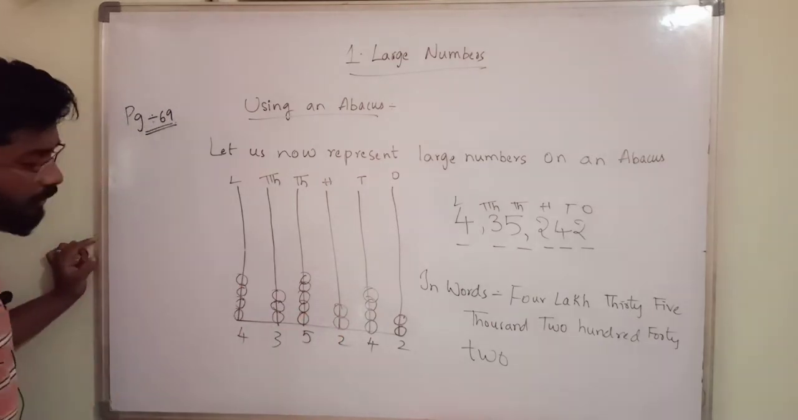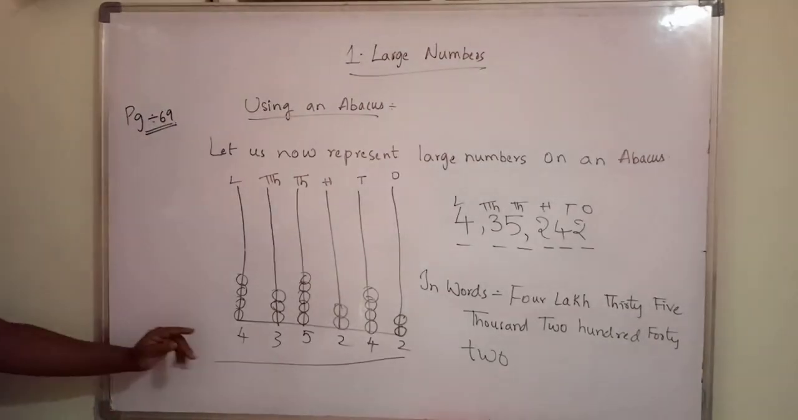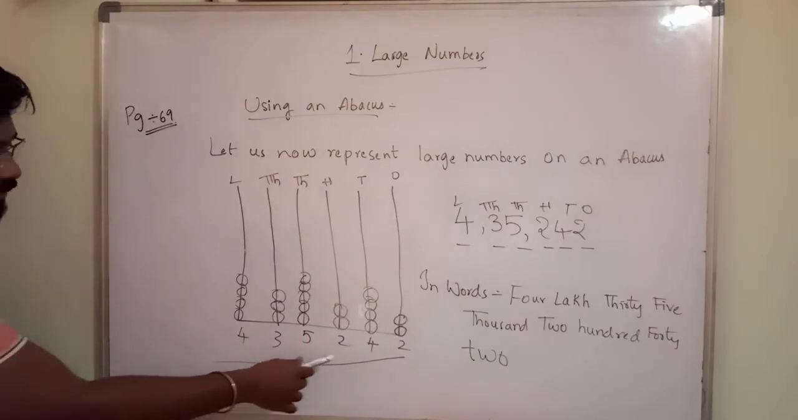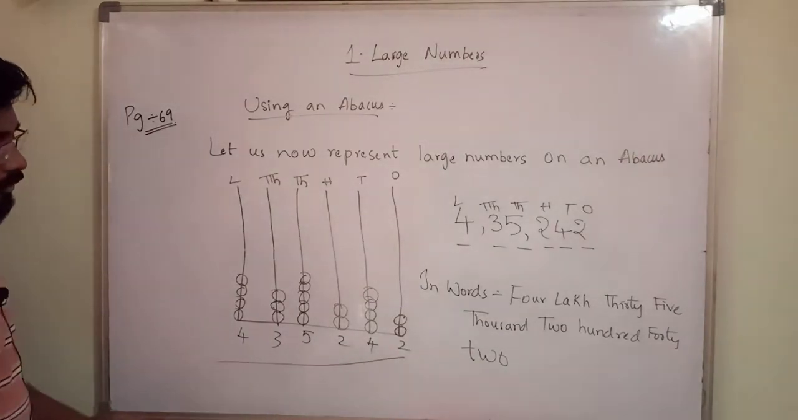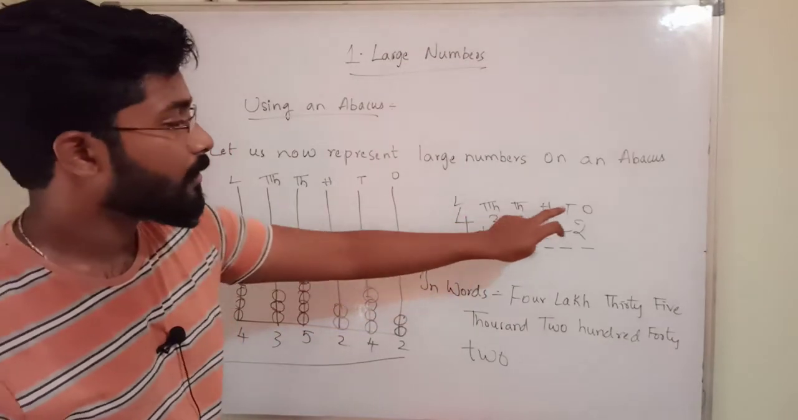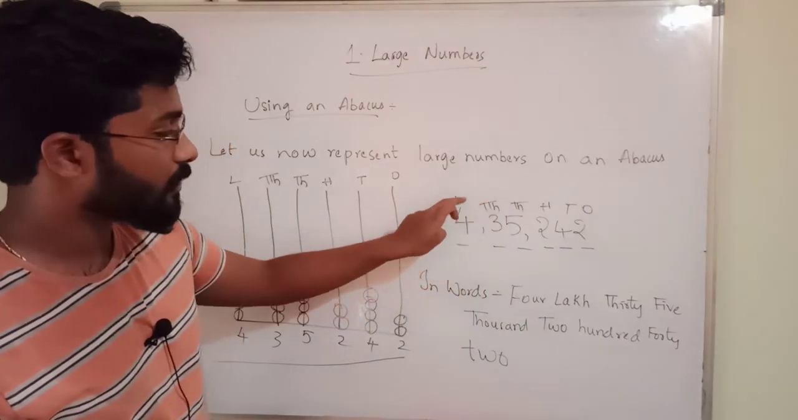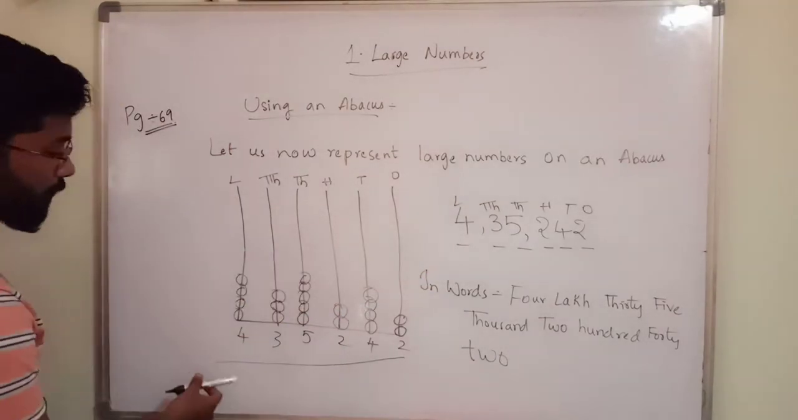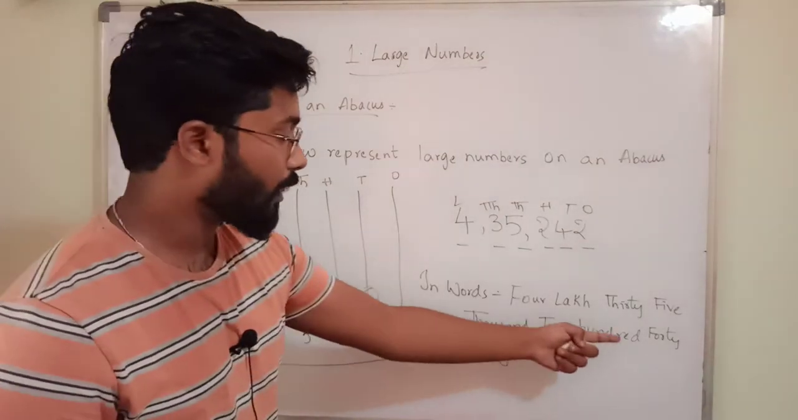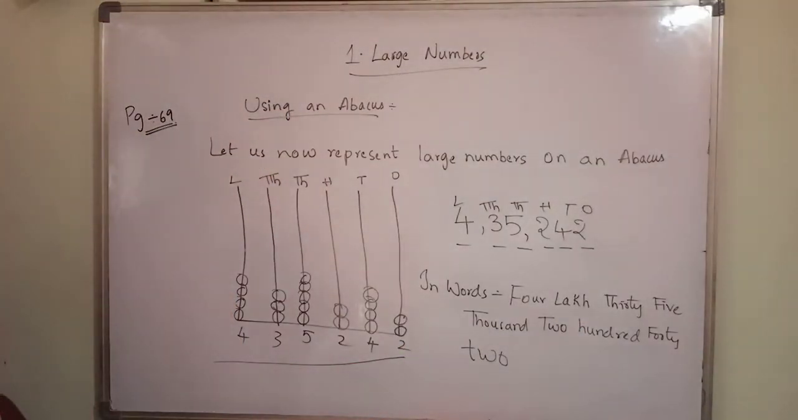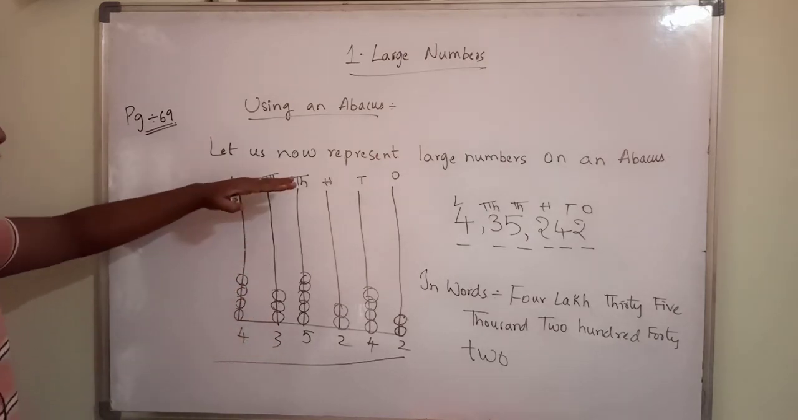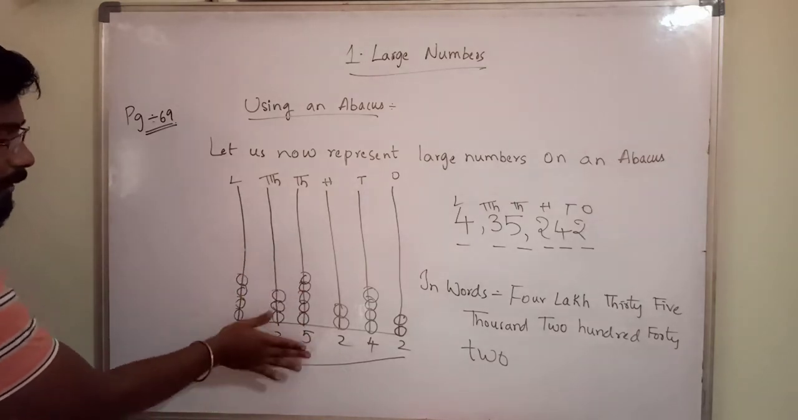Here 4. What is this number? You can write it directly here also, but for your explanation I have written here. What is this number? 1 2 3 4 5 6, six digits. Six means ones, tens, hundreds, thousands, 10,000s, lakhs. So what is this number? 4,35,242. Okay, that's all.